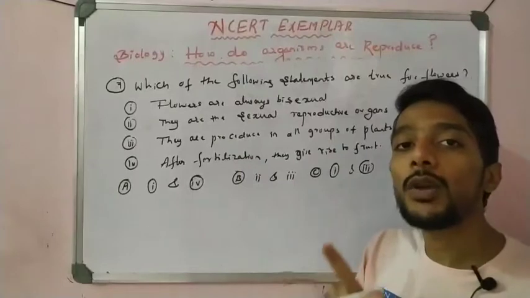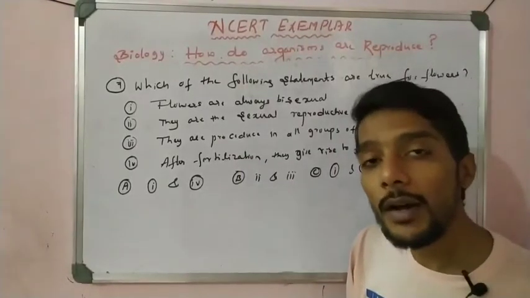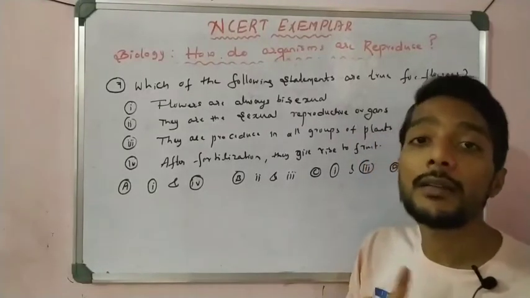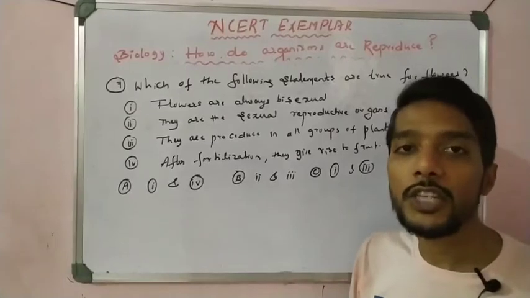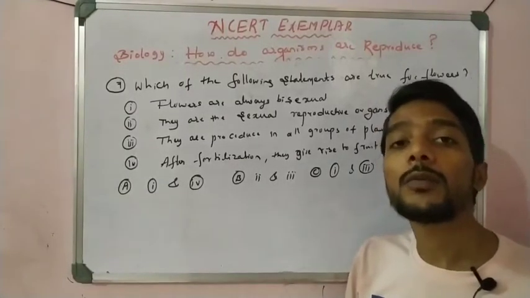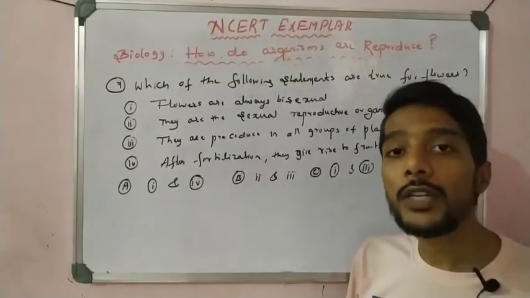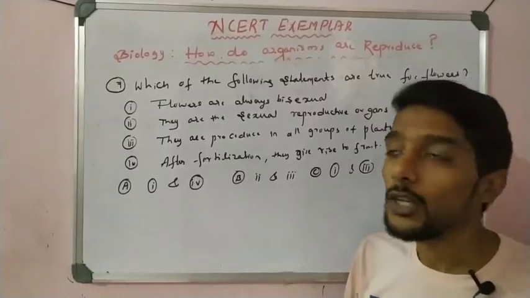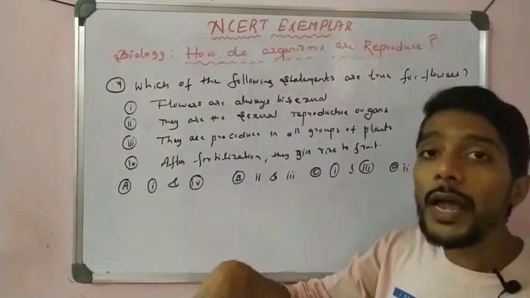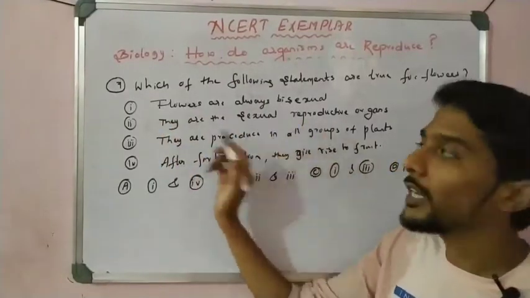If the flower has only one, either male or female, it is unisexual. In bisexual flowers, both cross pollination and self pollination are possible, but in unisexual flowers, cross pollination takes place. So flowers can be bisexual and unisexual, but here it says flowers are only bisexual. That is wrong.